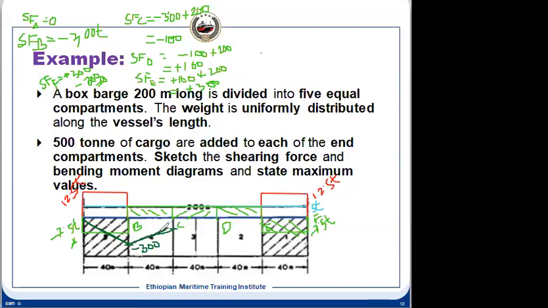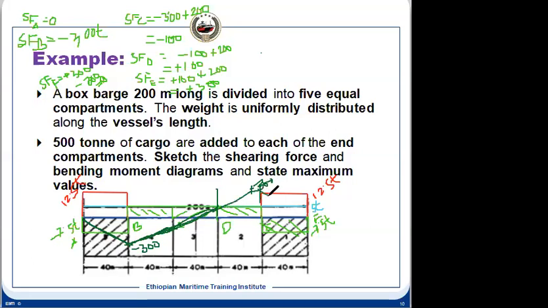Once this is minus 100, what is the value here? Plus 100. So we calculate, for example, this is plus 100. So it will extend and join here. So it will be joining a line here. After that, here, how much is it? It is plus 300. So we extend this to 300 here.